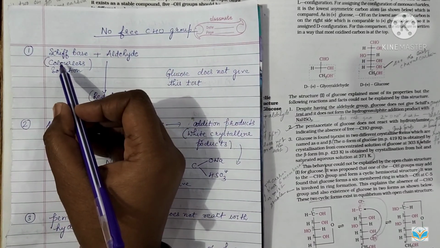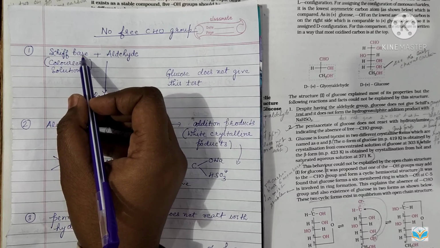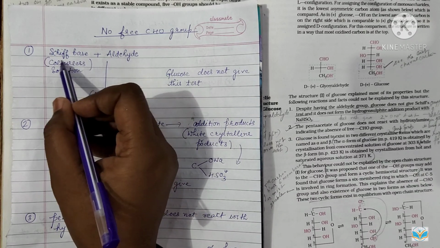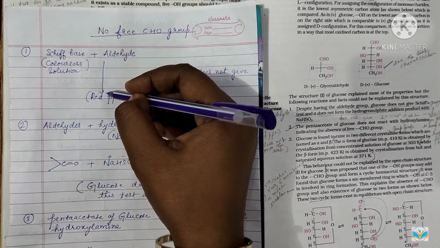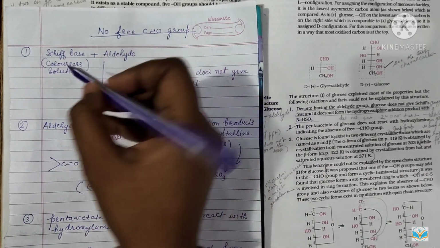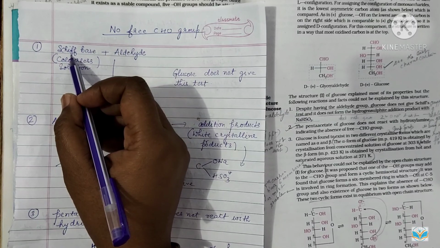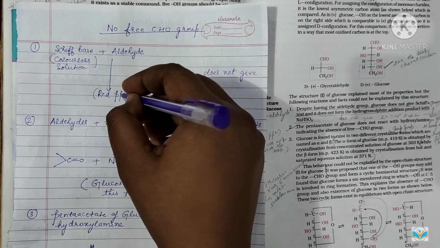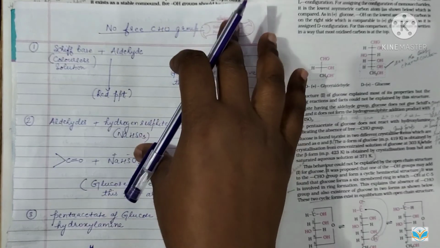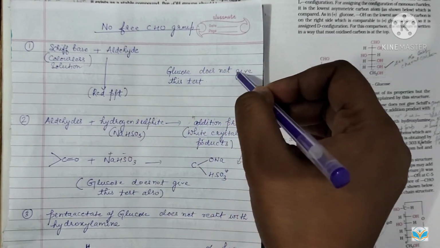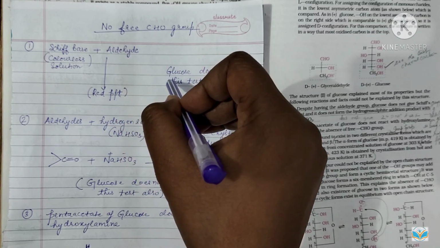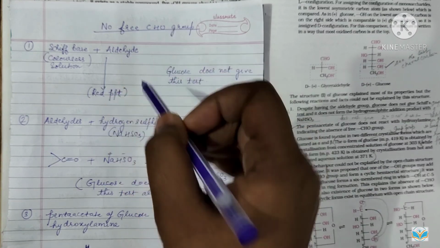Now you all know that if we treat an aldehyde with Schiff base, which is a colorless solution, it gives a dark red precipitate. But when glucose is treated with Schiff base, it does not give any such precipitate. It does not react. So glucose does not give this test, which proves that glucose has no free CHO group present in it.